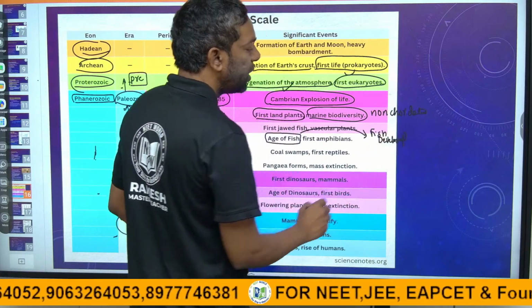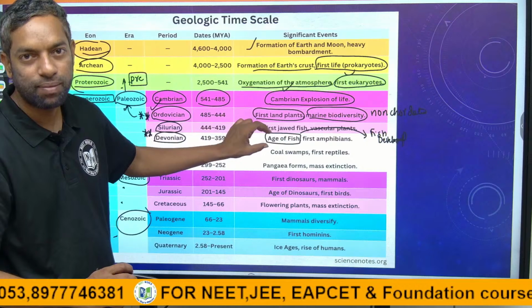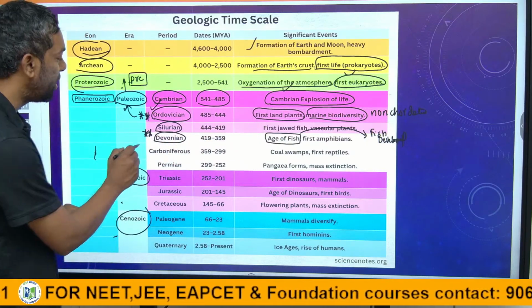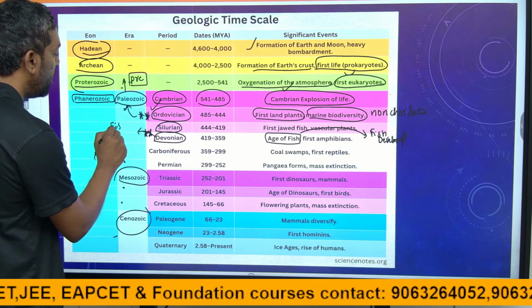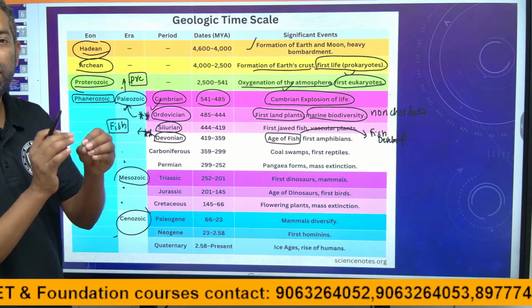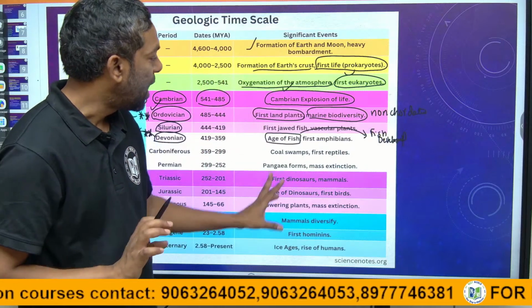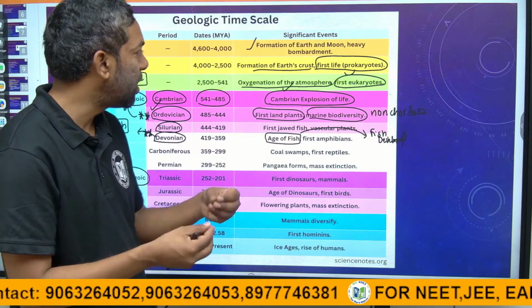The age of fishes, guys. Devonian means it is fish. Devonian is the age which is about fish only. And amphibians, from the fish there is the starting of amphibians, guys.